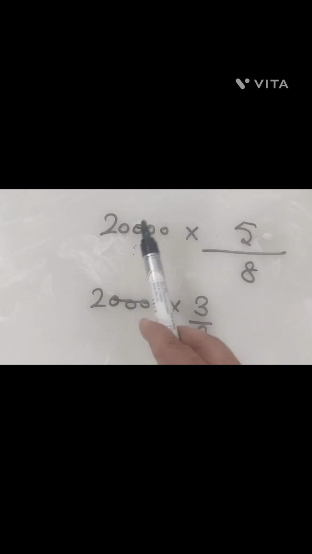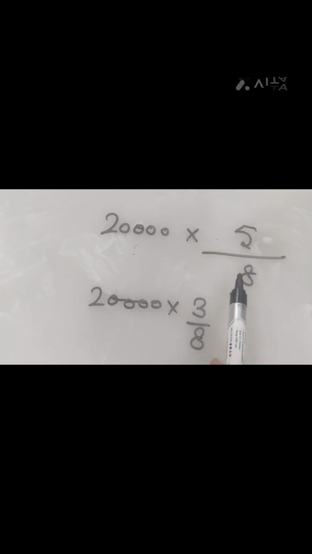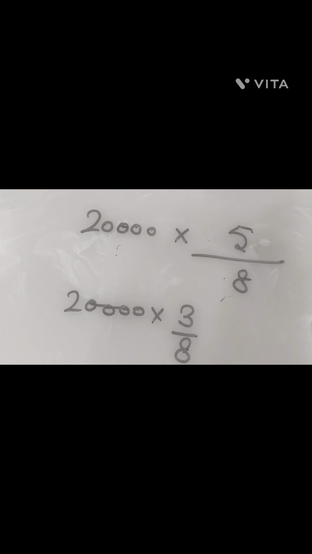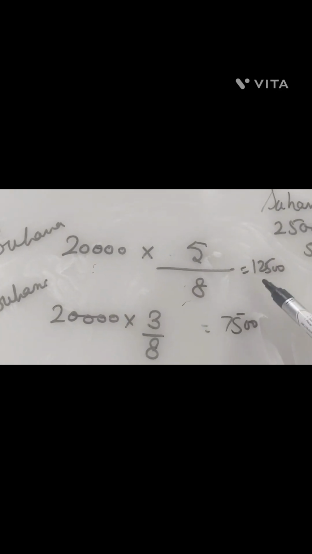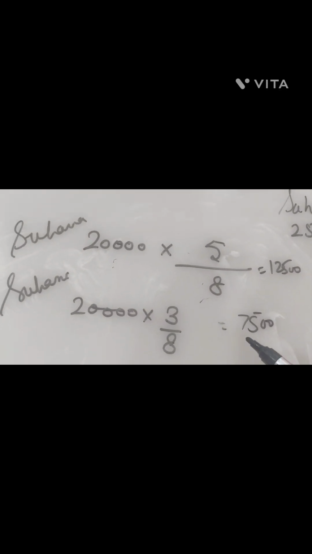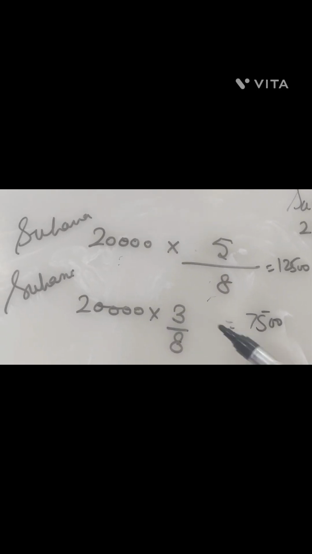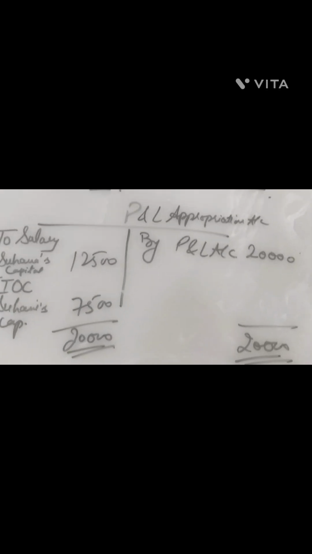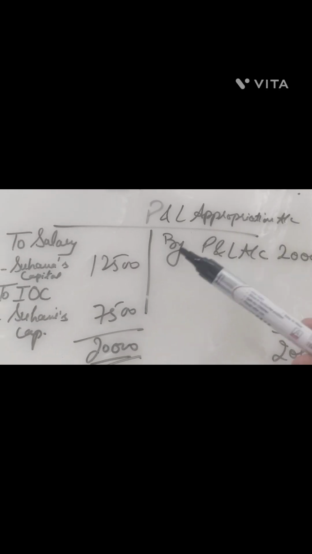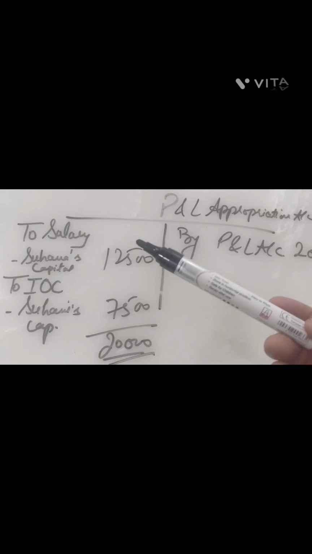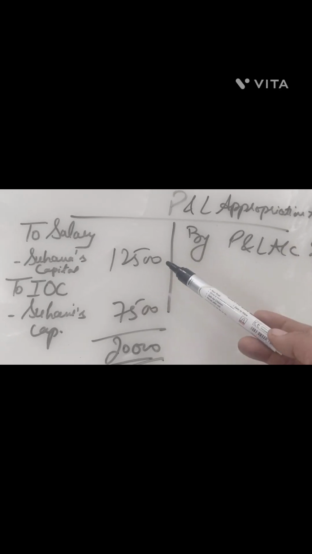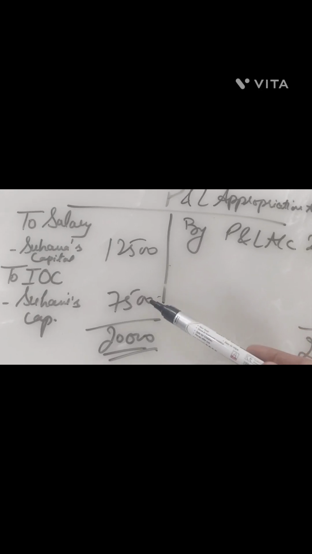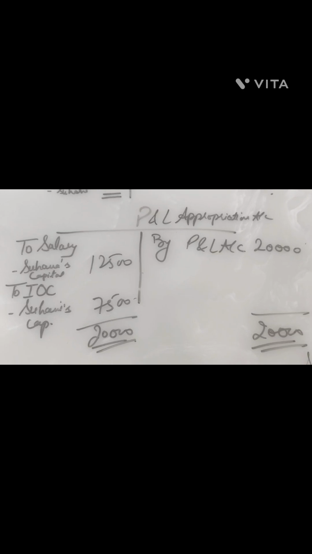So out of 20,000, the total is 8, divided by 8 multiplied by Suhana's share. Suhana would get the sum of rupees 12,500 and Suhani would get rupees 7,500 out of this total profit of rupees 20,000. So in this case, when your profit is less but your appropriations were more, your profit was distributed in the appropriation ratio, that was rupees 12,500 and 7,500, as the profits were less.